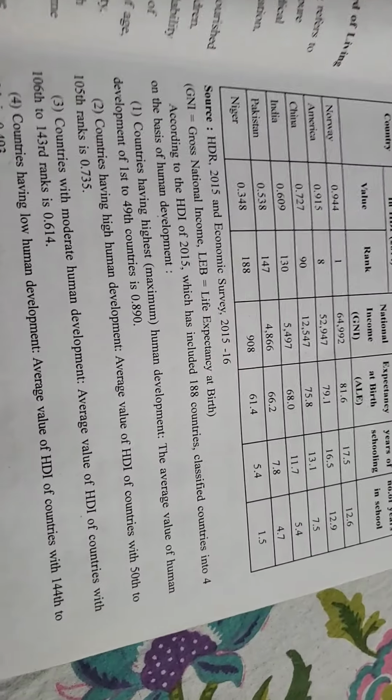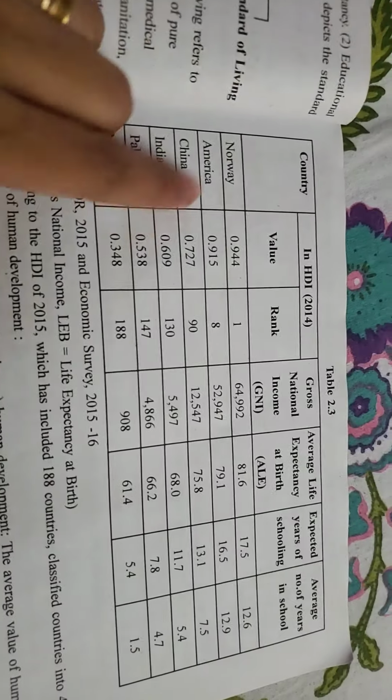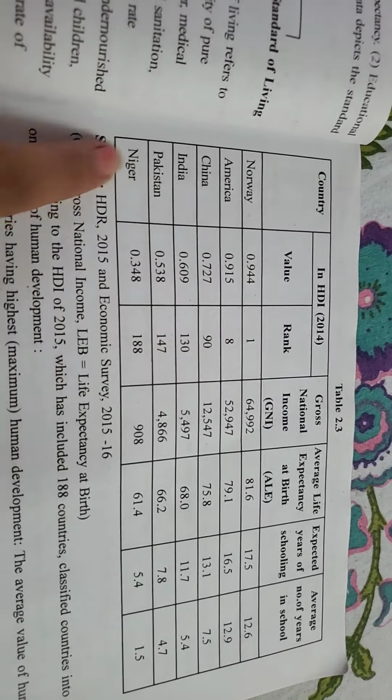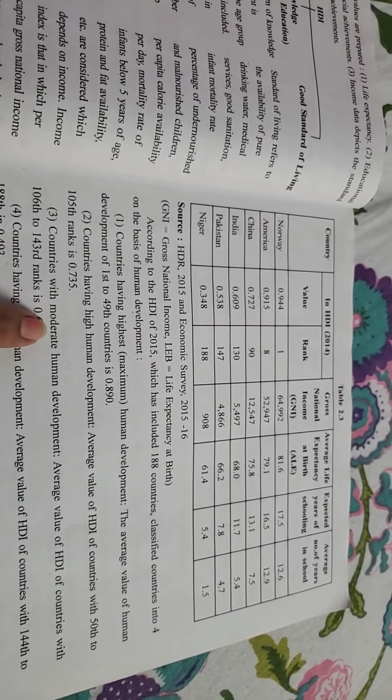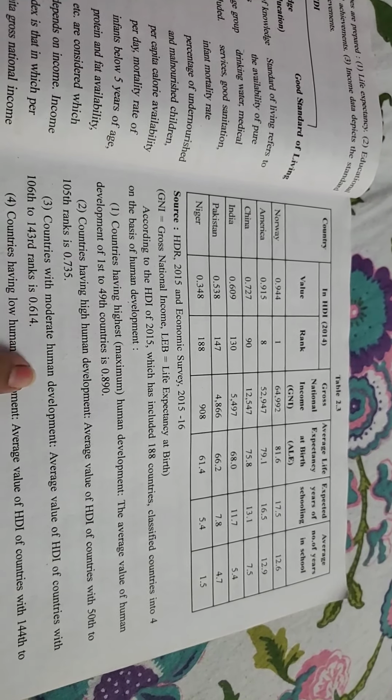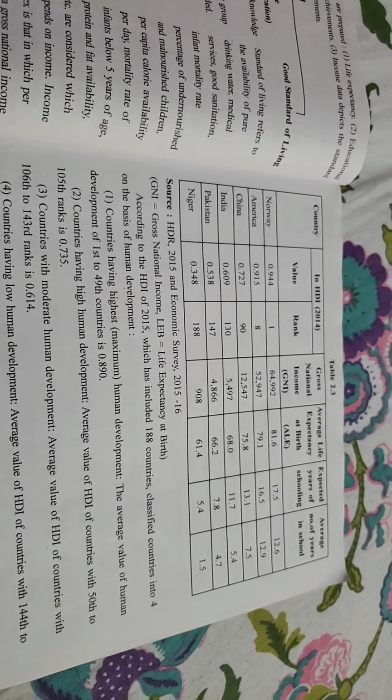Okay, so what conclusion have we derived from this? Can you tell me who is at the first number? We know Norway is at the first number with 0.944. Who is last? Niger is last with 0.348, at 188, and India was 0.609 at 130th position. So 130th comes under moderate human development. India is a country which comes under moderate human development. Okay, so that is the conclusion.